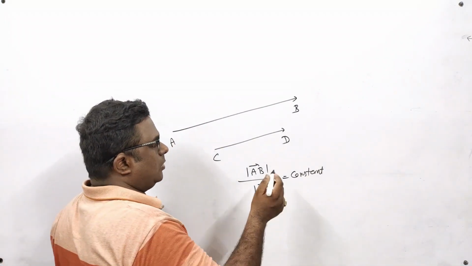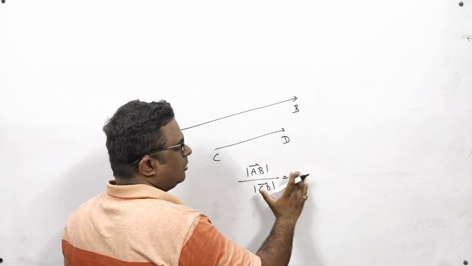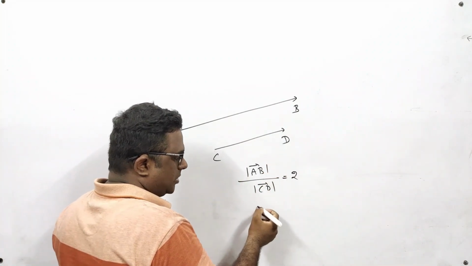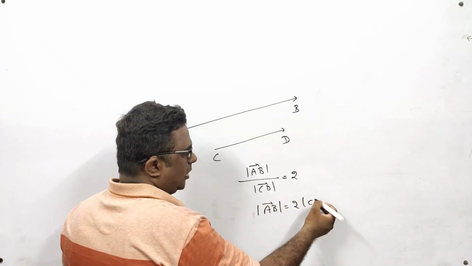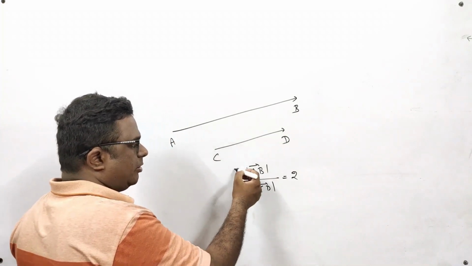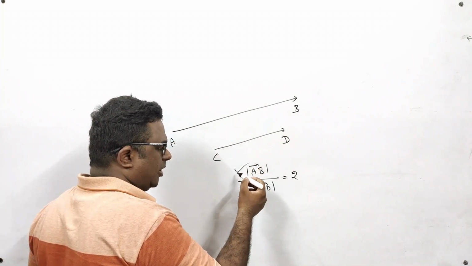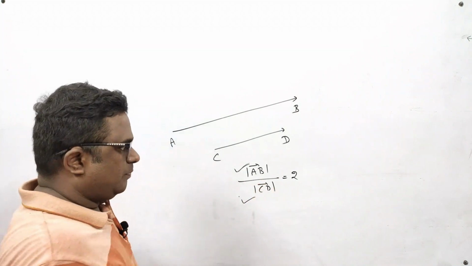Now if I divide the magnitude of AB vector by the magnitude of CD vector, what will come? 2. Or you can say the magnitude of AB vector is equal to 2 times the magnitude of CD vector. So when you divide the magnitude of AB vector by the magnitude of CD vector, you get a constant.